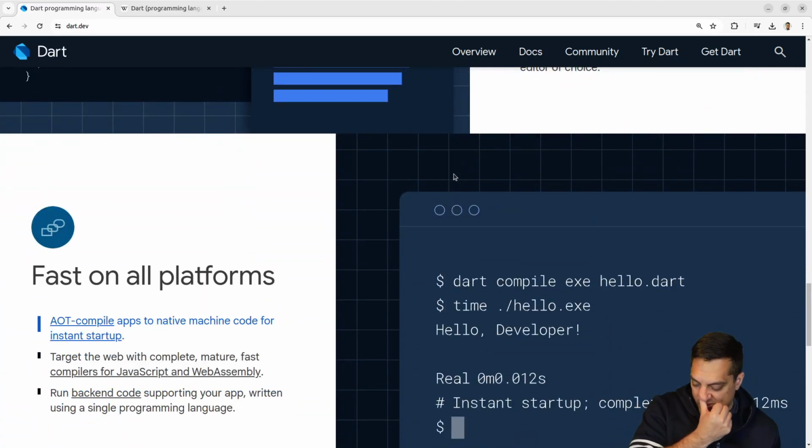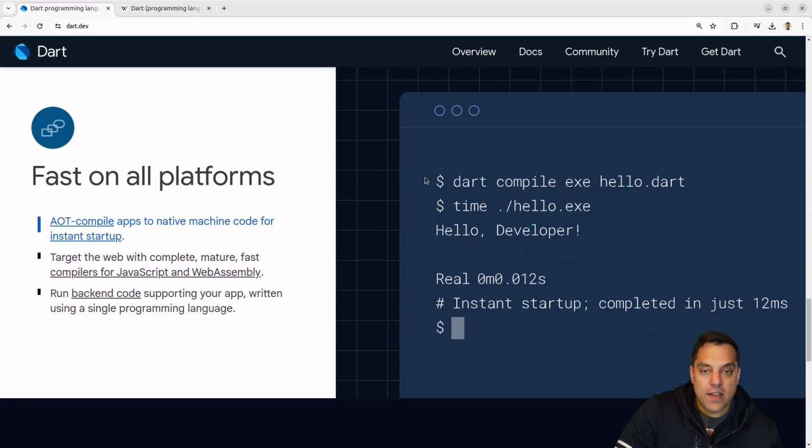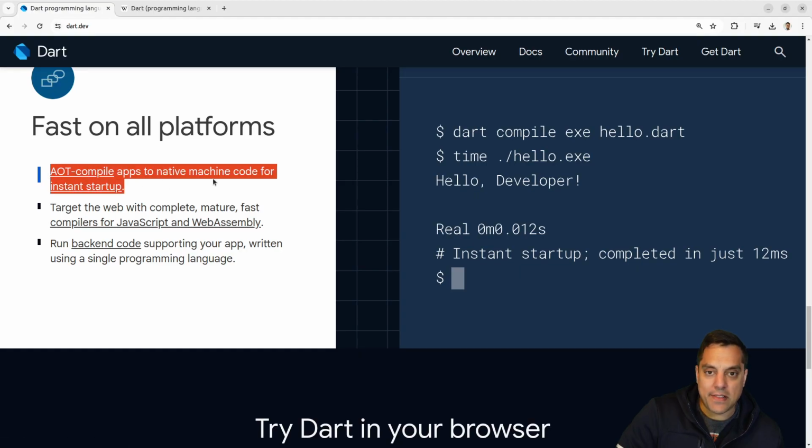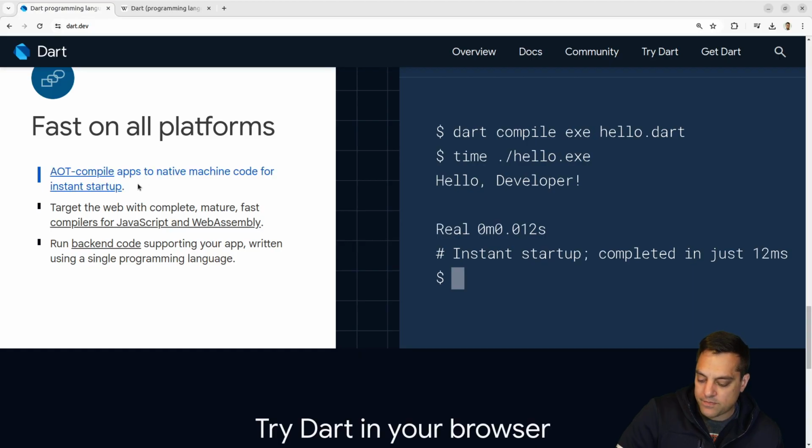This is quite nice here, and fast on all platforms. Okay. So one thing I'm going to be curious about is seeing the ecosystem as far as libraries and stuff. I wonder if we're targeting desktop, do I get access to, I'm assuming I could just link in C libraries and get access to all that. If we're attaching to web, I assume I could just load up any web package or JavaScript library or framework.